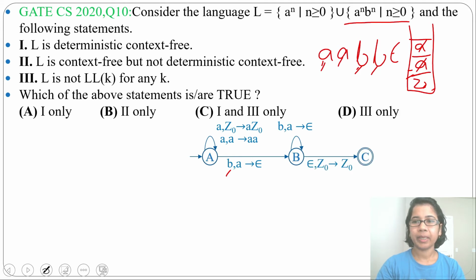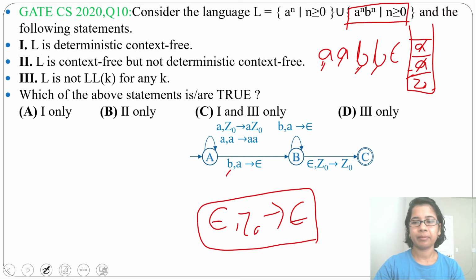Now this is a PDA for a^n b^n. A PDA can accept in two ways: one is by empty stack, another is by final state. Empty stack means whenever you empty the stack, it will accept the string. If you write Z0 → epsilon, you empty the stack, then it will accept. You don't need any final state. And in final state acceptance, whenever it reaches a final state, whether the stack is empty or not, it will accept.